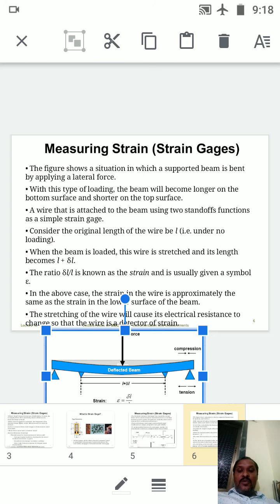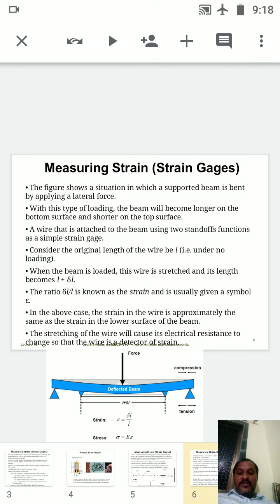When the beam is loaded, this wire is stretched and its length becomes L plus delta L. L is your original length and delta L is the slight elongation of that body. So we add L plus delta L. Are you getting my point?